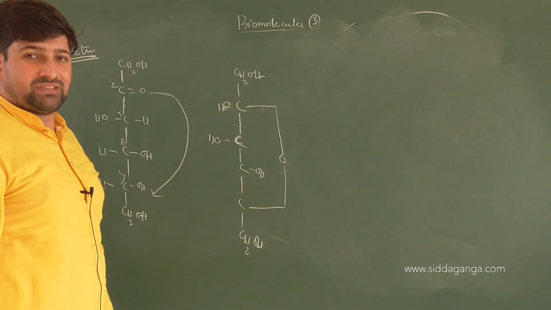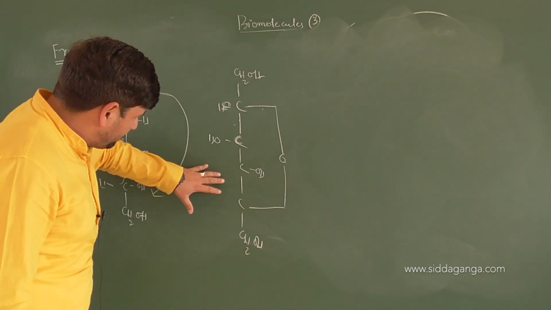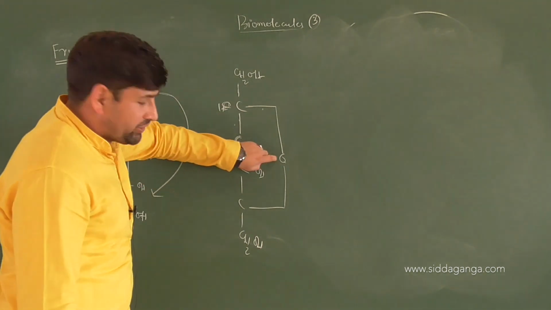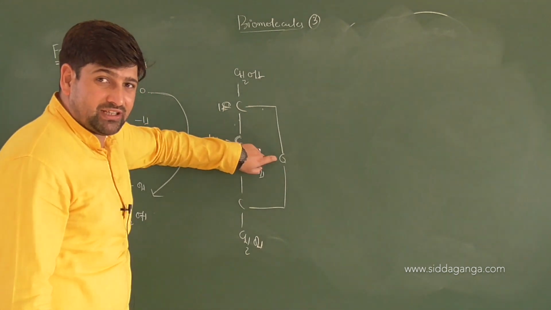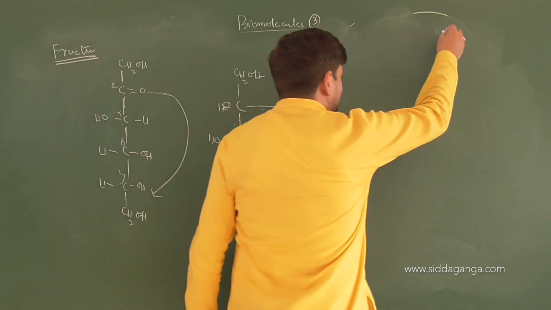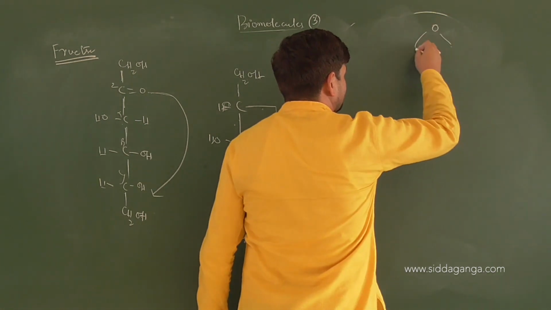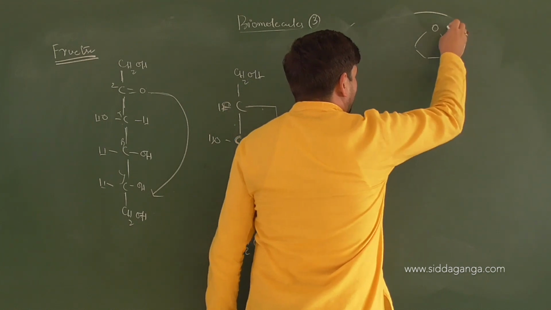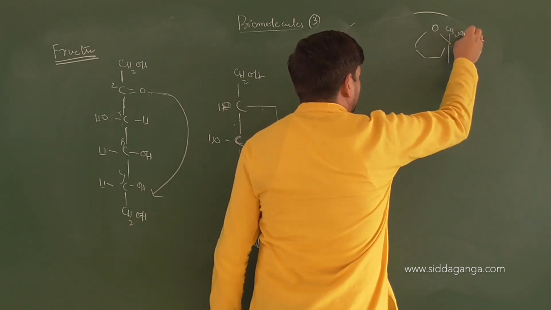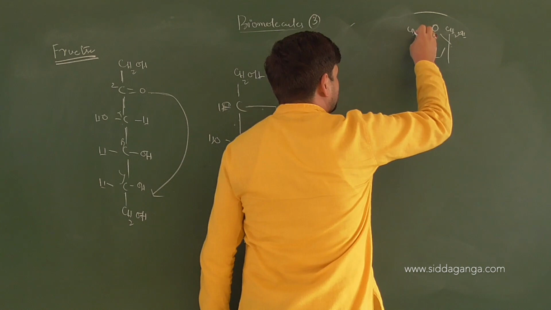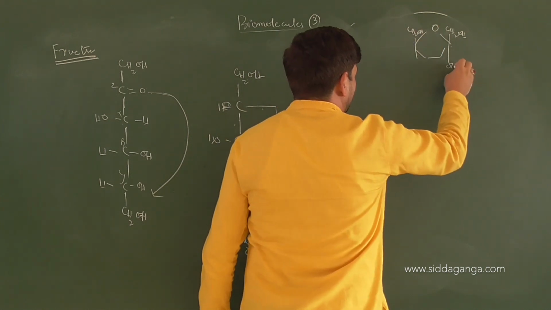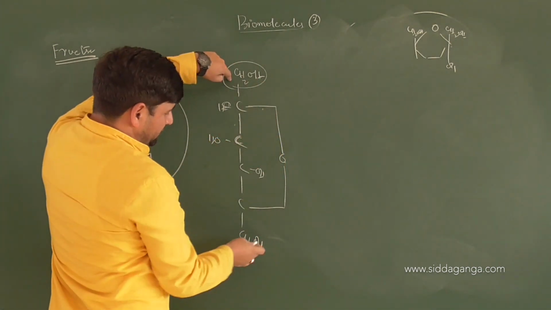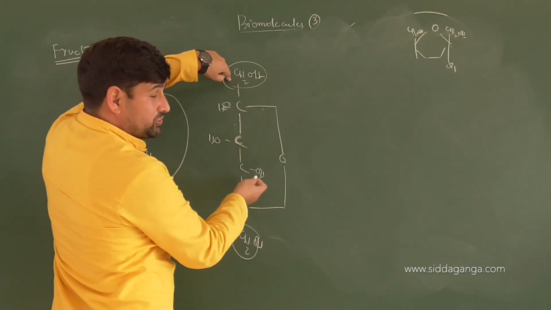You have 6 groups, so you have OH again here. Once ring cyclization has come into play, children, how many atoms will you have in the ring? 4 carbons only, including oxygen 5. So this matches the pyran structure. So I'll mention the general pyran structure: 1, 2, 3, 4, 5. Then one CH2OH group is going out of the plane, and one more CH2OH group is also going out of the plane. The rest of the OH you can balance out.